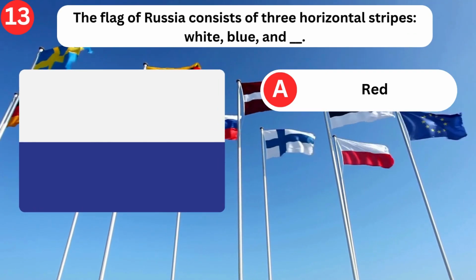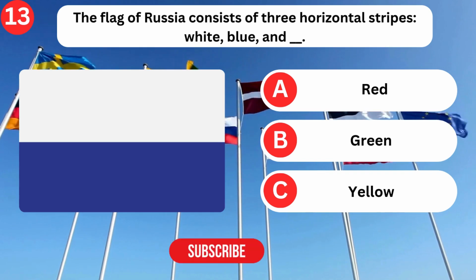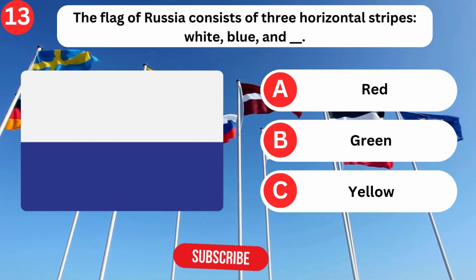The flag of Russia consists of three horizontal stripes: white, blue, and red, green, yellow. Red.